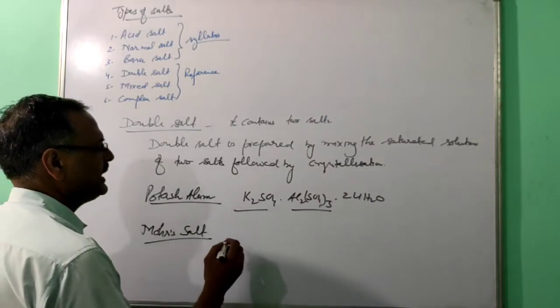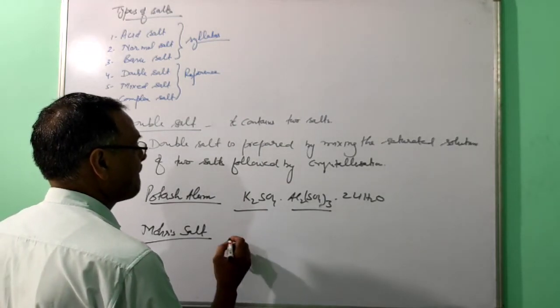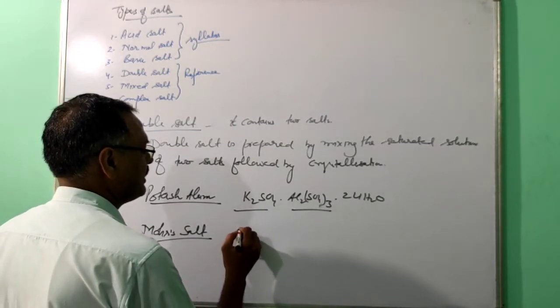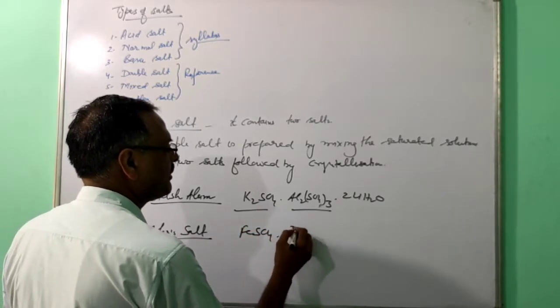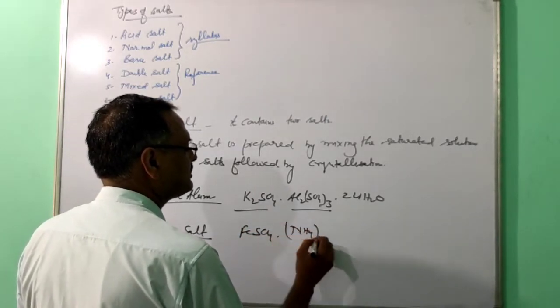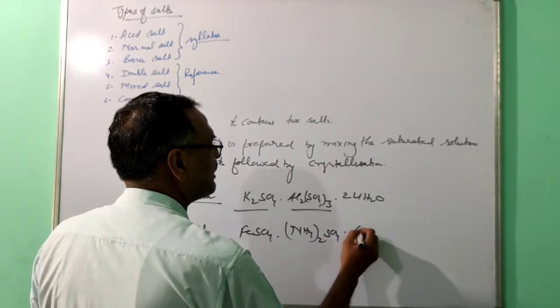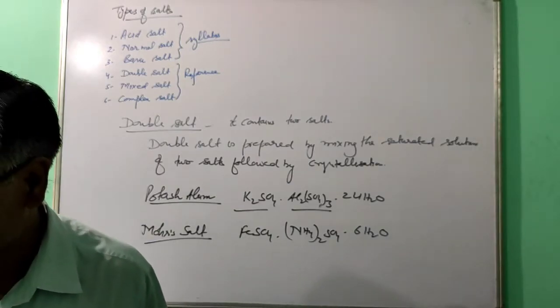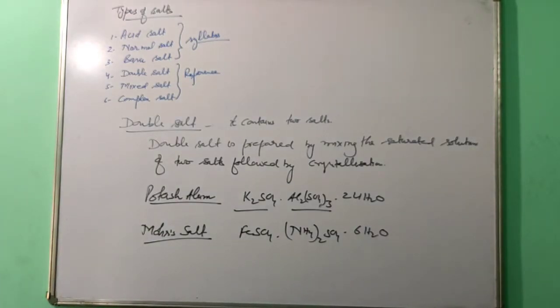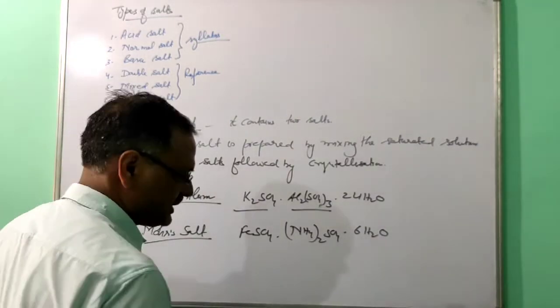Mohr salt, that is ferrous ammonium sulfate: ferrous sulfate, ammonium sulfate, 6H2O. So this is called the Mohr salt, that is ferrous ammonium sulfate.